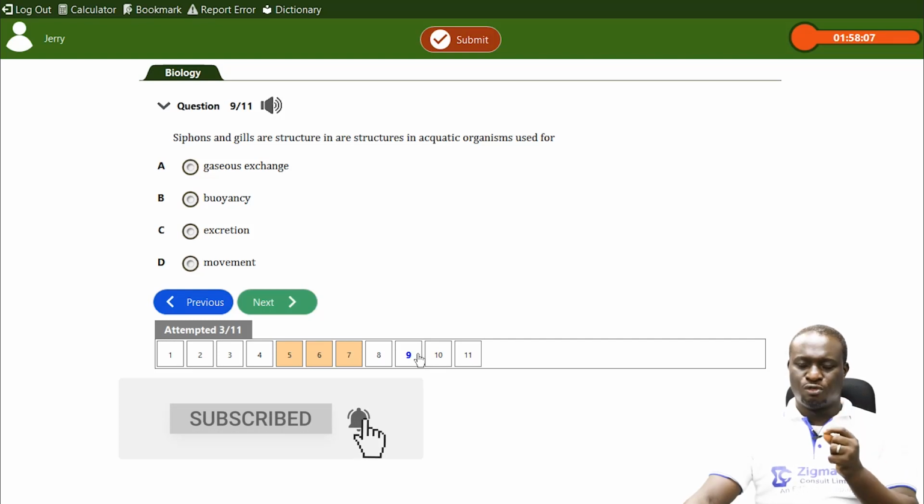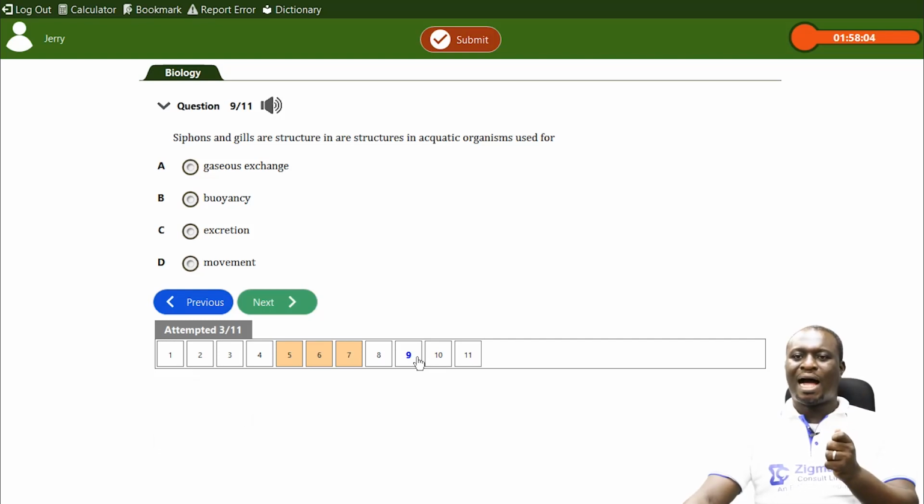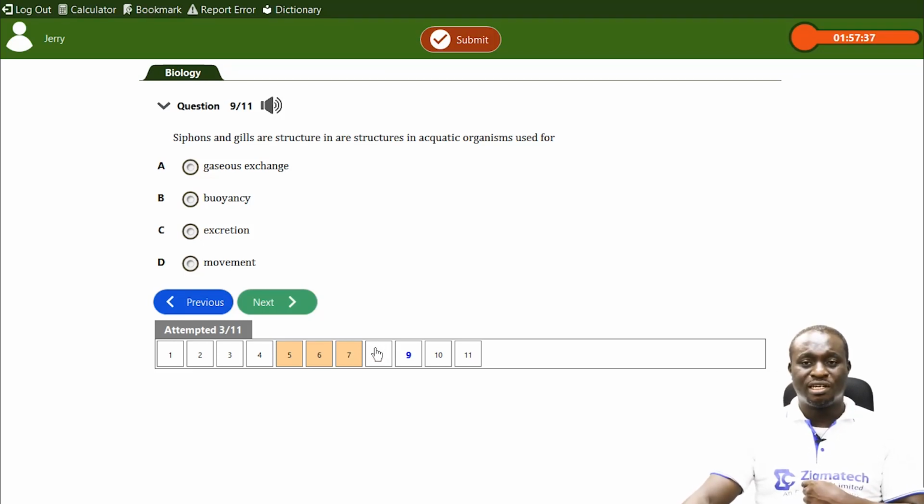They said siphons and gills are structures in aquatic organisms used for gaseous exchange. Siphons are actually long tubes. They are mostly found in mosquito larvae, which is also for gaseous exchange. And also the gills are found in tadpoles. You can also see them in fishes, and they are also used for gaseous exchange. So the correct option to this answer is option A.